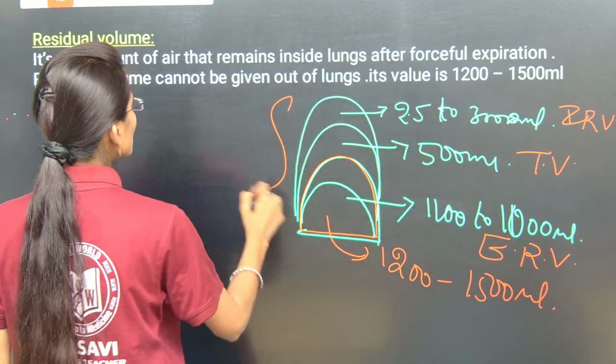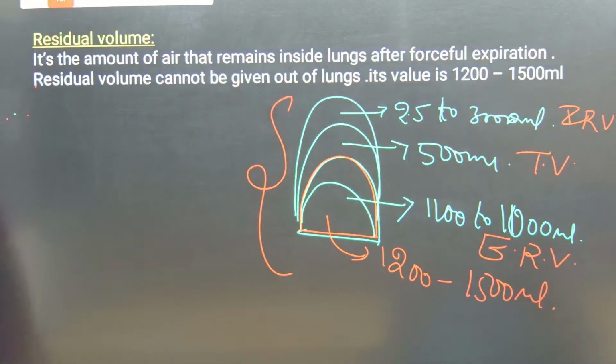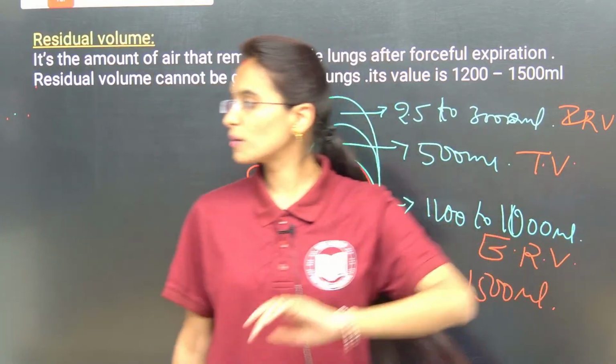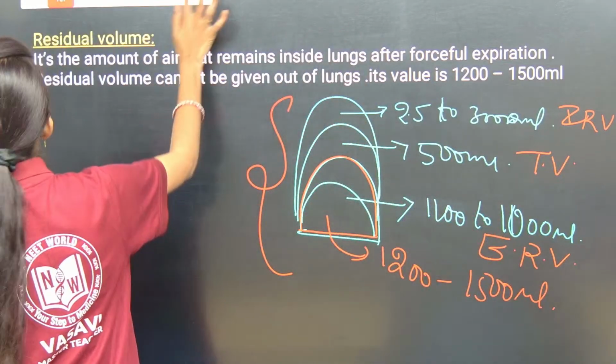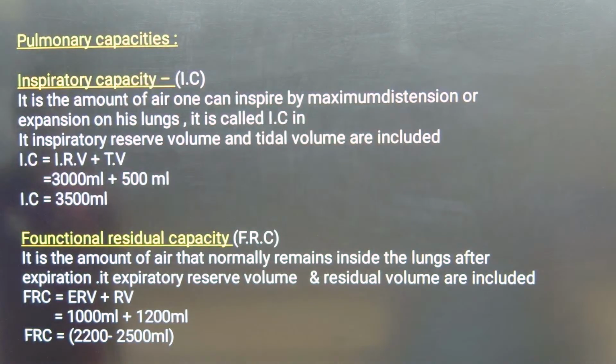Clear, my dear students? So, this is all about the respiratory volumes. Now we will understand the capacities, which are also of 4 different types. So, pulmonary capacities.